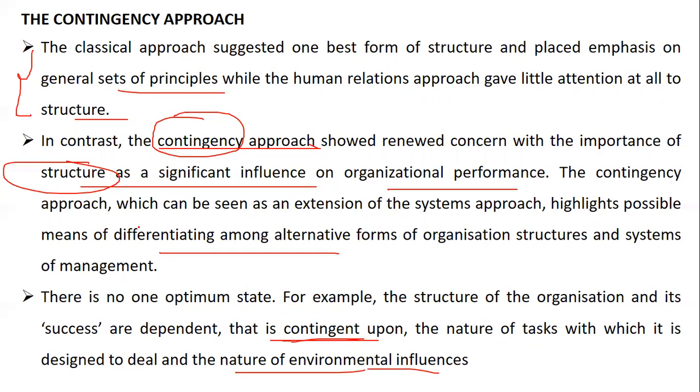Contingency approach is an extended approach of the system approach. Integration of classical and human relation approaches gave you the system approach, and the extension of system gave you contingency.